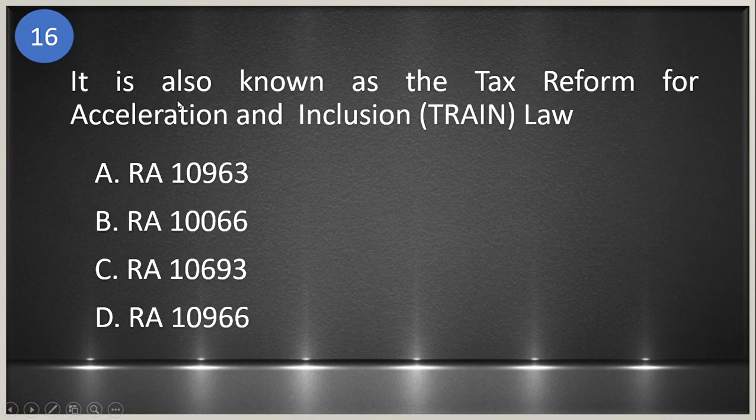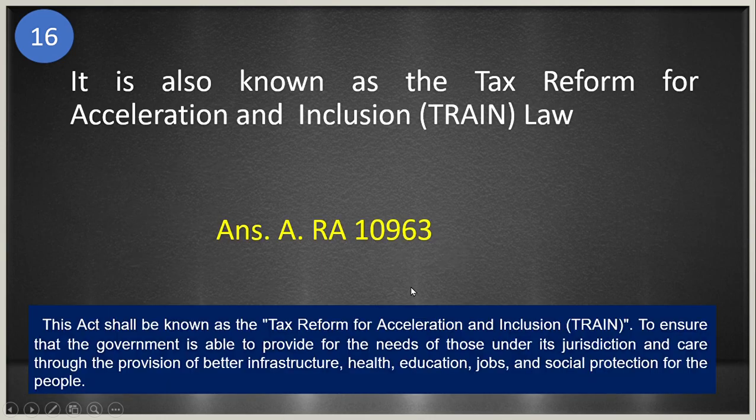16. It is also known as the Tax Reform for Acceleration and Inclusion Law or the Train Law. A, RA 10963, B, RA 10066, C, RA 10693, and D, RA 10966. The answer is letter A, 10963. So this is during the reign of President Duterte.